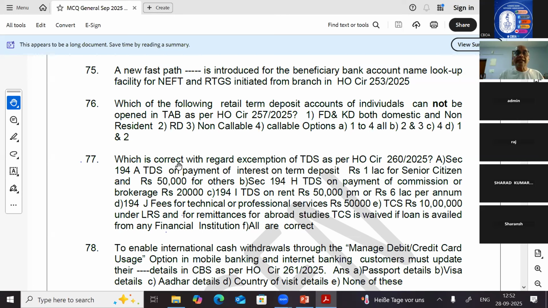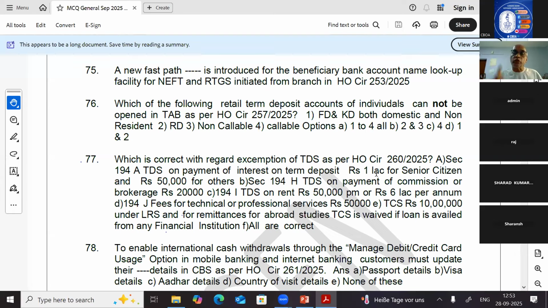As per section 194A, on interest paid on term deposit we deduct TDS at 10%. If the customer does not give the PAN, we will deduct TDS at 20%. If they ask what is section 194A, we are supposed to know that also. Interest paid on domestic term deposit, as per section 194A, TDS has to be deducted. If the interest paid is up to 1 lakh to a senior citizen, TDS need not be deducted.